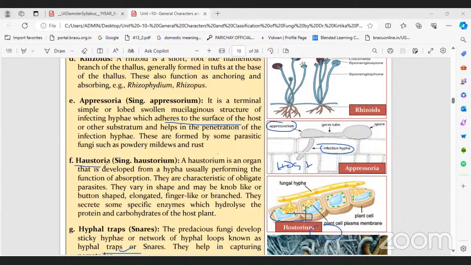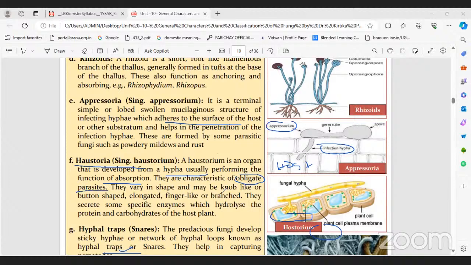And another one is haustorium. Haustorium is an organ developed, same like appressorium, from hyphae, usually performing absorption. But they are mainly present in obligate parasites. I will tell you later in fungi nutrition what is obligate, what is facultative.